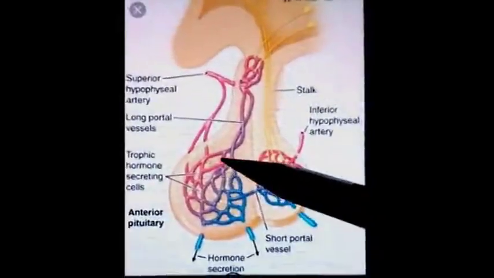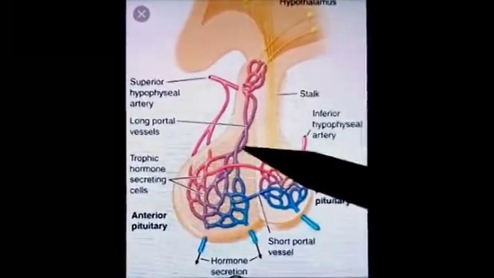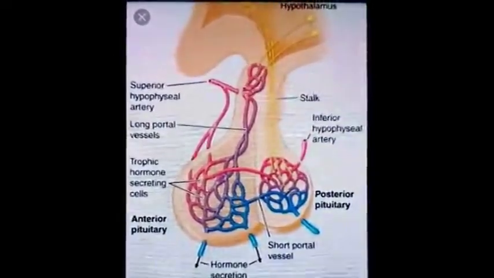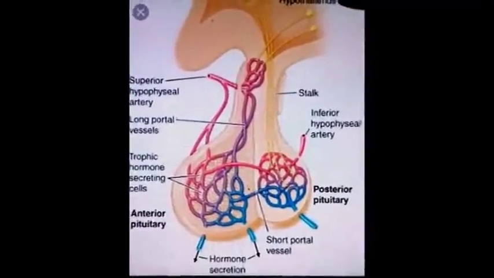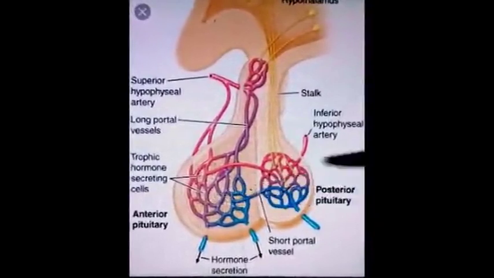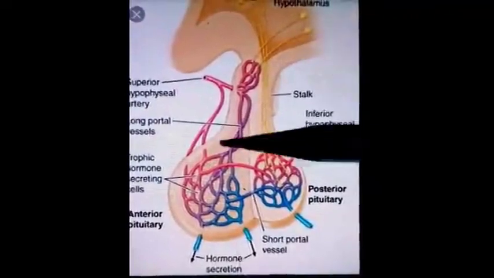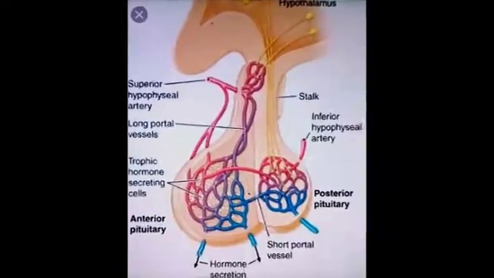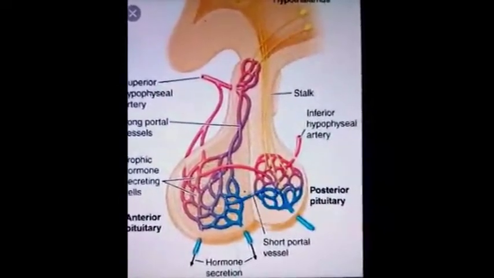The anterior lobe or pars distalis is supplied by portal vessels which arise from capillary plexuses formed by the superior hypophyseal arteries. The hypophyseal portal system is constituted by long portal veins and short portal veins present in this area. It is a system of blood vessels which connect the hypothalamus with the anterior lobe of the pituitary gland. Its main function is to quickly transport and exchange hormones between the hypothalamus and the anterior pituitary.